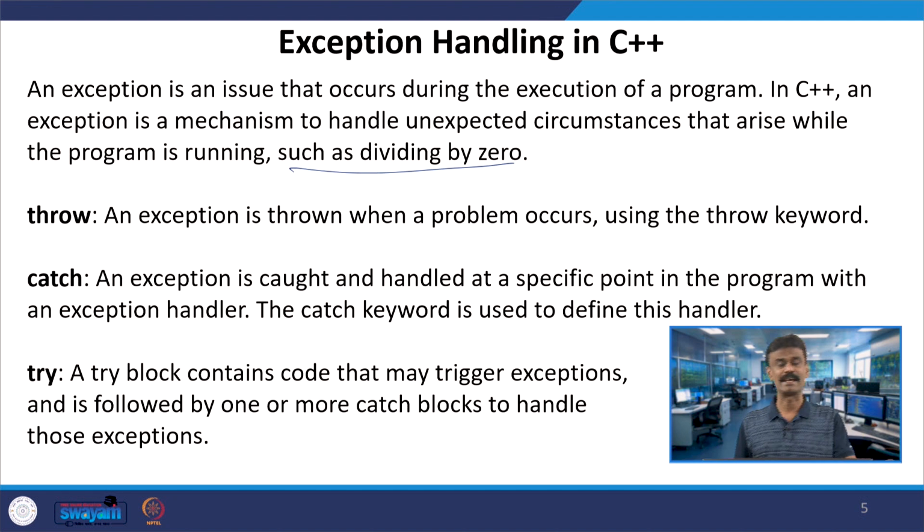What are the keywords I can use in exceptions? You have try, throw, catch. So, the try, throw, catch mechanism. You are trying a certain block. Let us say I am going to write c is equal to a by b. If b is equal to 0, how am I going to handle it? A try block contains the code that may trigger exceptions. So, c is equal to a by b, where if b is equal to 0, that may trigger exceptions. So, what you have to do is you should throw the exception, and when you throw the exception, it will be caught by the catch function.